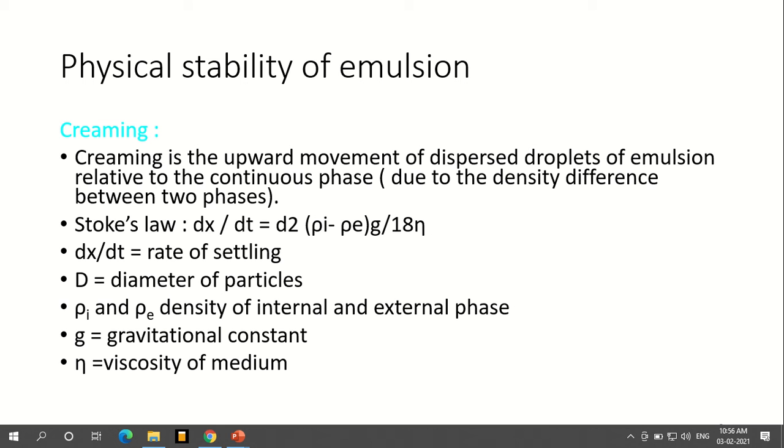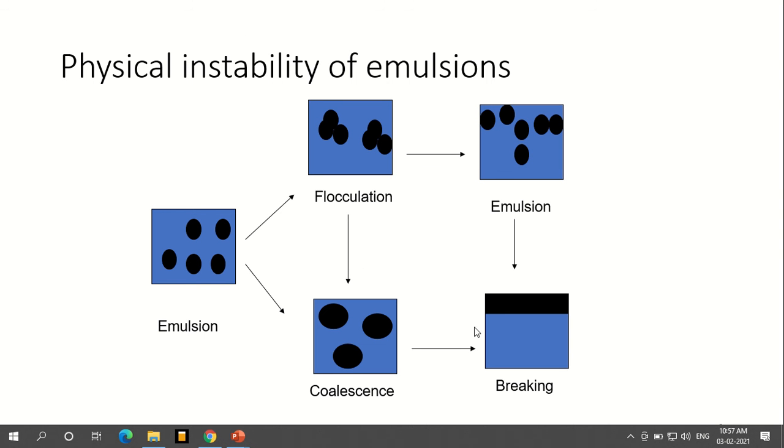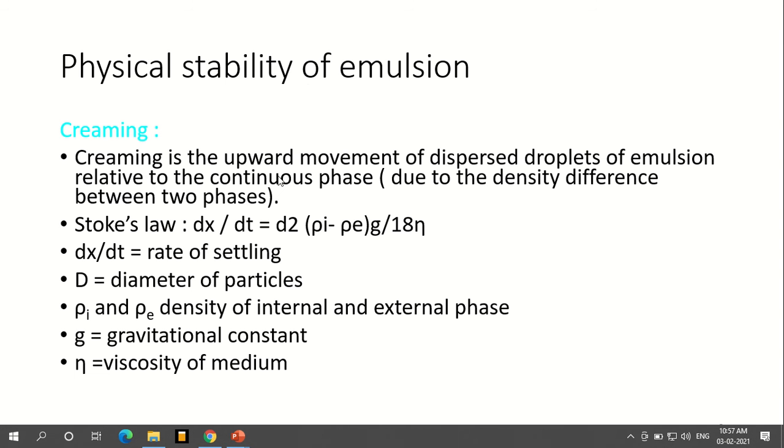Next is creaming. Creaming is the upward movement of dispersed droplets of emulsions. How I will show you, you can see here. See this, when coalescence forms and goes on forming, it will move upward, then a separation of layers will take place. This is nothing but creaming. Breaking is also almost in the same way. So creaming is all the upward movement of the dispersed droplets of the emulsion relative to the continuous phase.